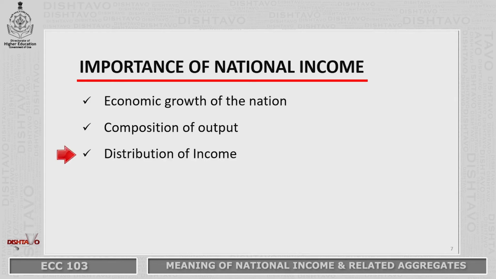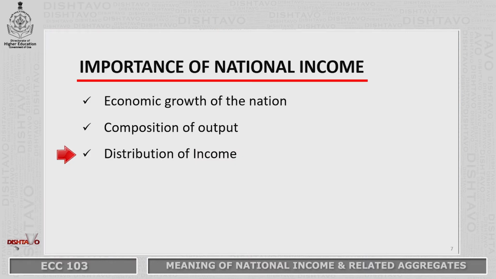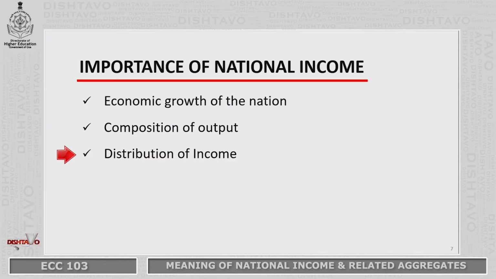What is the distribution of national income? Whether there are inequalities in the distribution of national income, for example, if profits are higher and wages are low, then there is going to be inequitable distribution of national income, and there is going to be a lot of social unrest in the economy. This creates a number of economic problems, such as crimes increasing in the economy. The large majority of people would not be happy because their incomes are very low. So, do we have an equitable or unequal distribution of national income? We will realize when we study and analyze national income of the country.